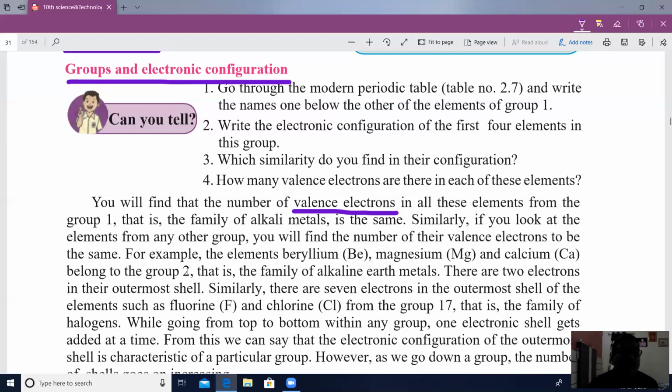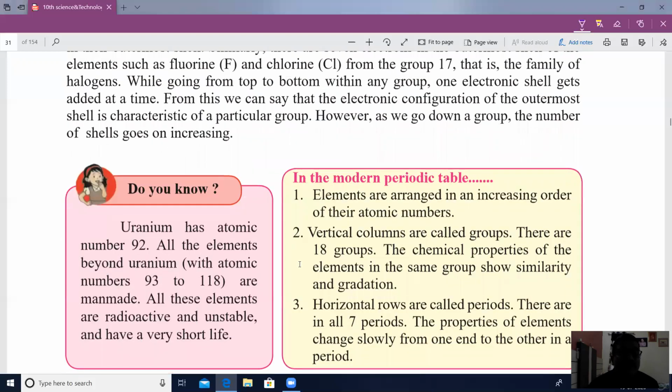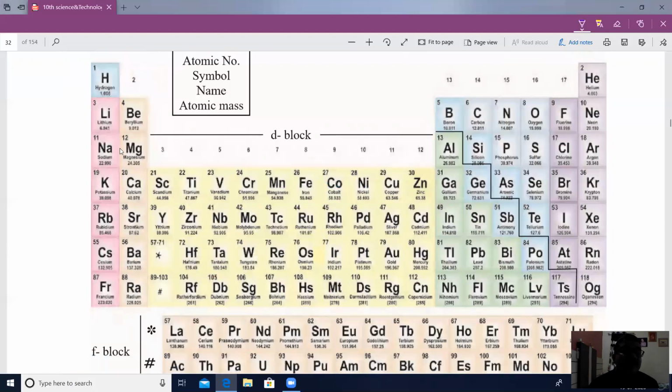You have seen here the first group, second group: hydrogen, lithium, sodium, potassium, rubidium. Hydrogen has 1 valence electron, lithium also 1, sodium also 1 in the outermost shell.